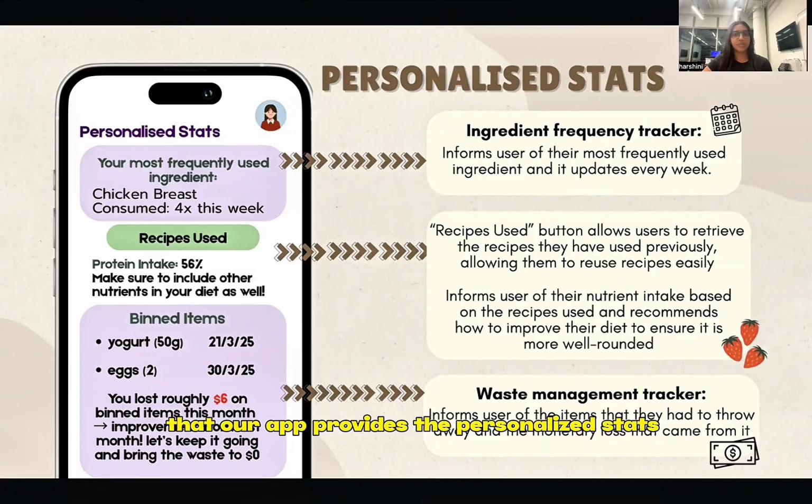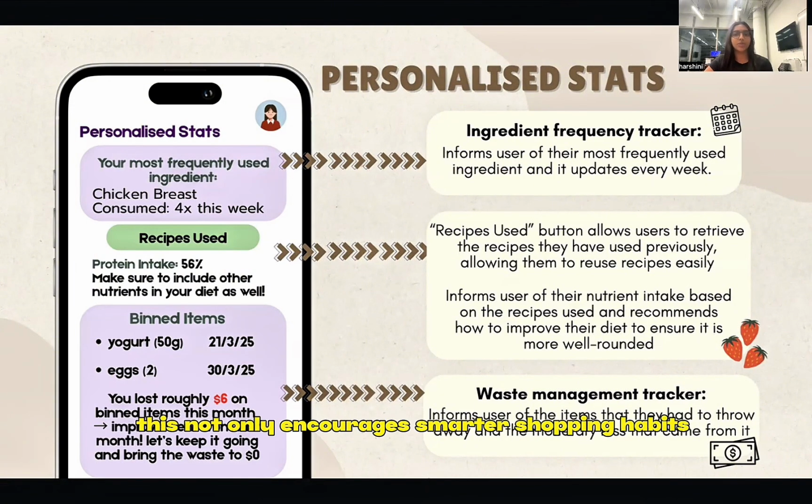The personalized stats page offers users a comprehensive overview of their weekly ingredient usage. It highlights the most frequently used ingredient each week, helping users identify patterns in their cooking habits. This insight enables more efficient grocery planning by avoiding overpurchasing of items that they rarely use. In addition, the page alerts users of the ingredients that were not fully utilized and had to be discarded.